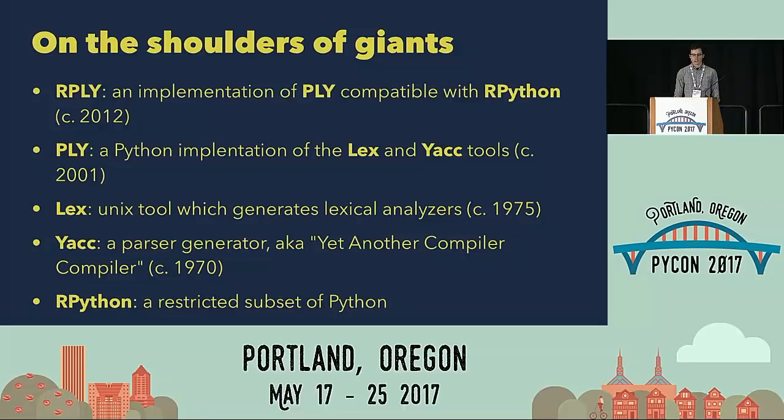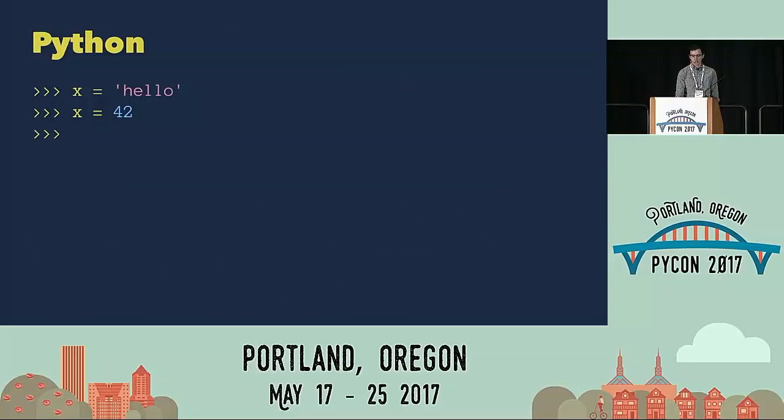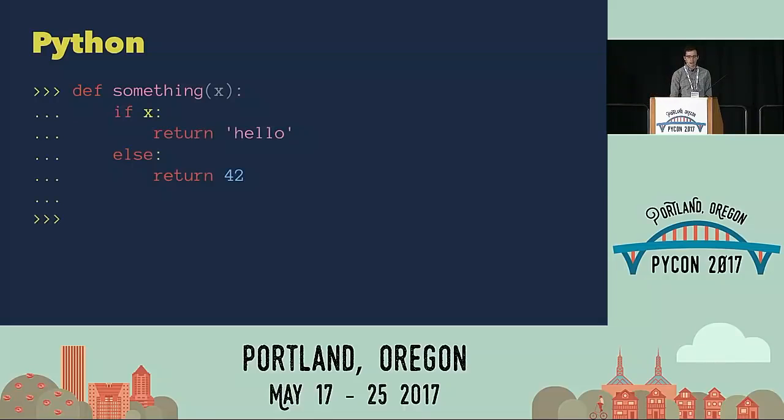It's a restricted subset of Python. In plain old normal Python, it's dynamically typed, which means that we can set a variable x to be a string "hello", and then later on we can change it to be an integer, and that's totally fine. Python is totally cool with that. And we can do the same thing with functions. We can write a function that in some cases returns a string, in other cases returns an integer. It's dynamically typed, it doesn't care what it is.